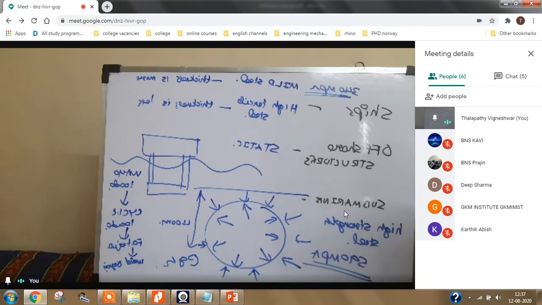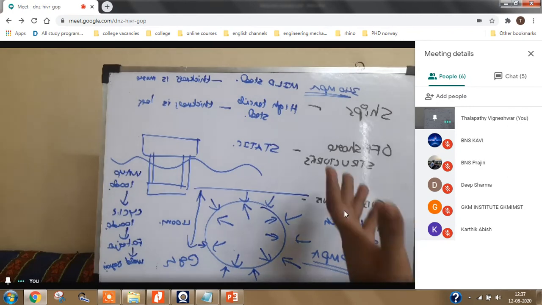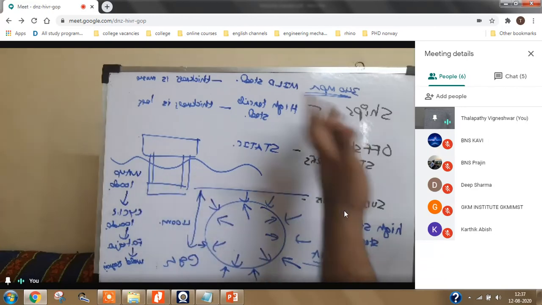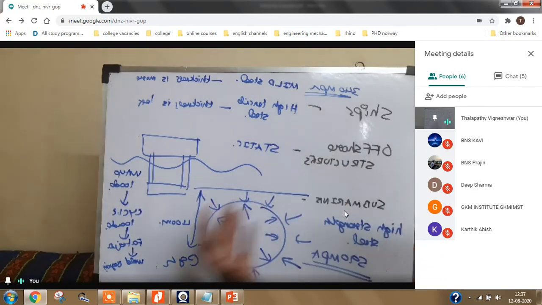The weld property, see, when you are constructing an offshore structure with mild steel, and when you are making an offshore structure with high tensile steel, both the weld property is same. The strength of the weld is same. So since this offshore structure is more prone to fatigue loads, it is not going to deflect like a ship. So we are designing the offshore structure for fatigue loads. There is no need for using high tensile steel. We can construct the offshore structure with mild steel only.